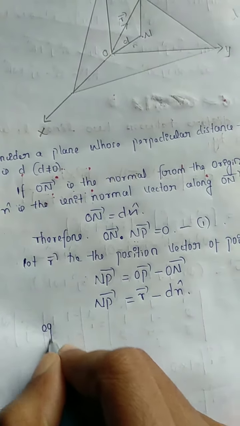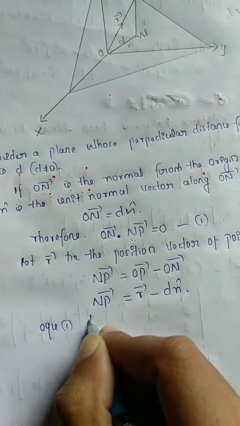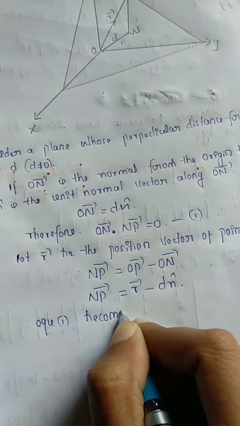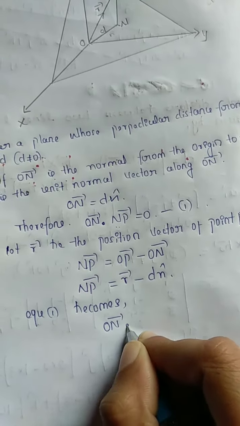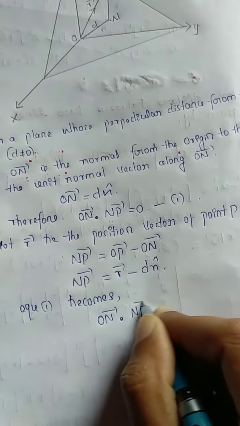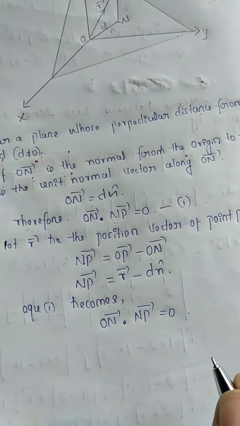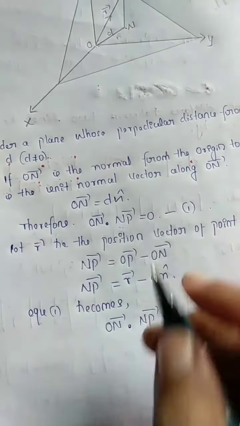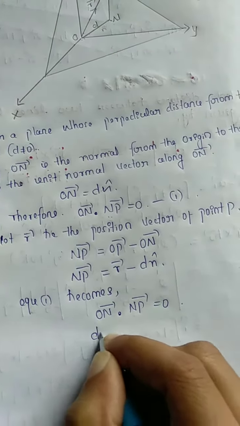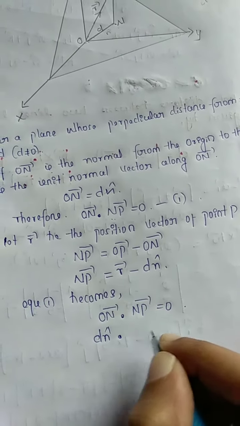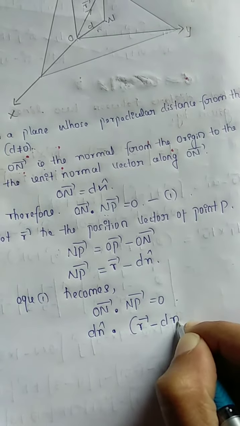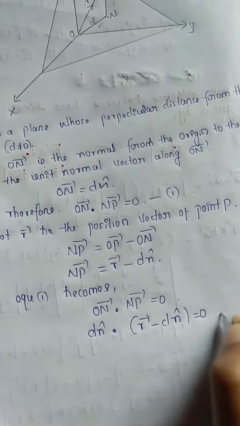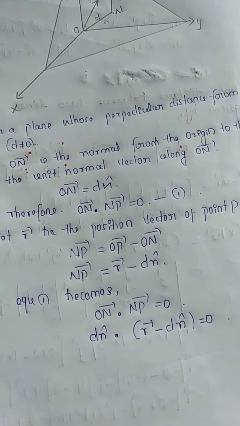Then equation number 1 becomes vector ON dot vector NP is equal to 0. Substituting the value, d n cap dot vector r minus d n cap is equal to 0.